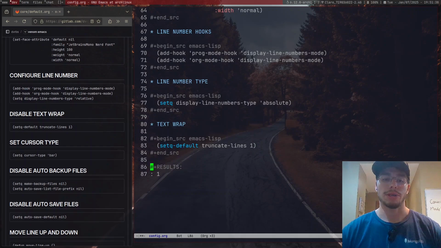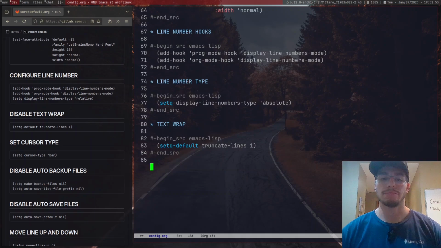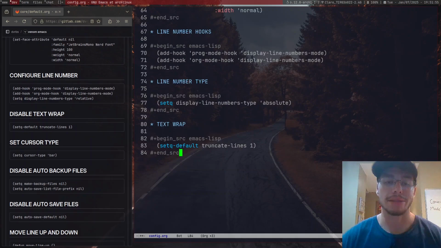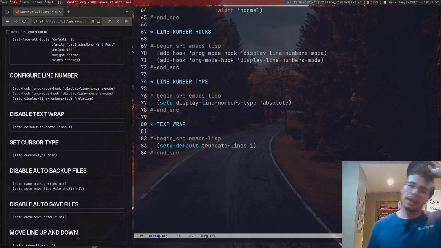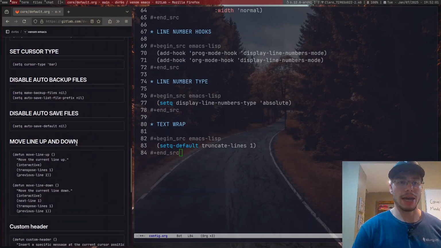Okay, now that's there. So now, what would happen is, if I were to do something like this, there we go. E by default. Great, it works. Next, we can probably do text wrapping. We did that. Cursor type.